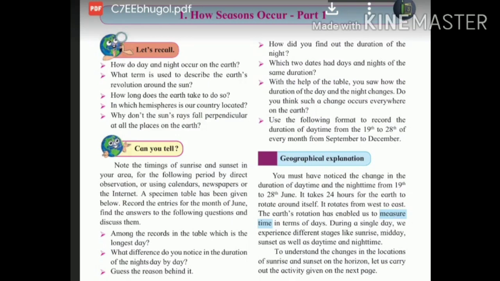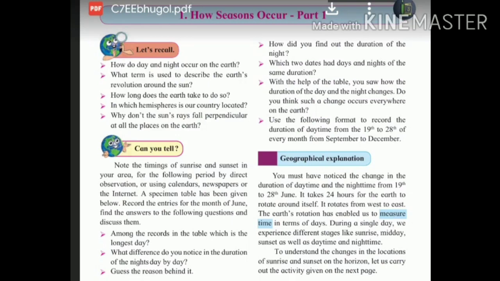During a single day, we experience different stages like sunrise, midday, sunset, as well as daytime and nighttime.